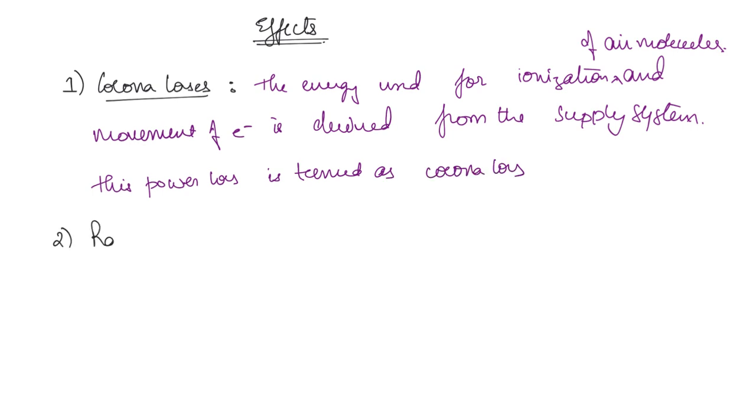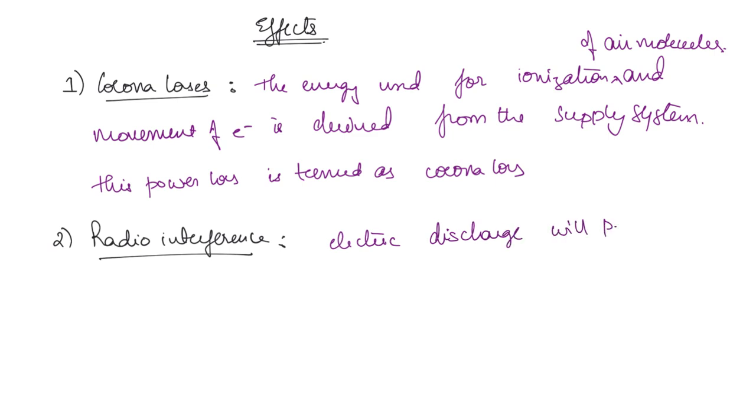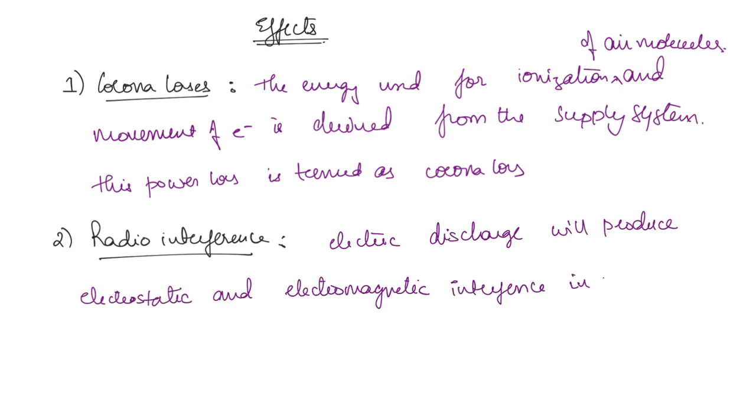The next one is radio interference. This electric discharge is going to produce some electromagnetic and electrostatic interference in the nearby communication lines. So this is one effect.